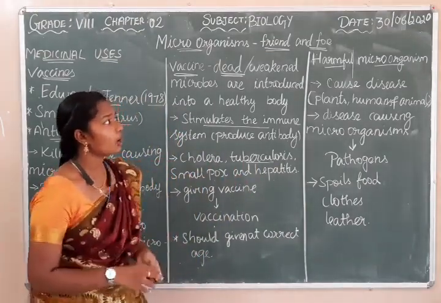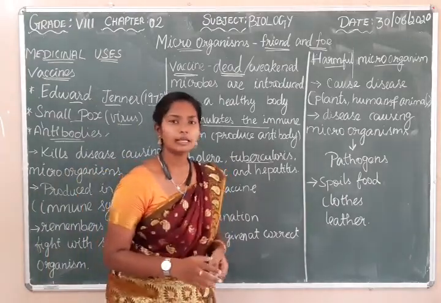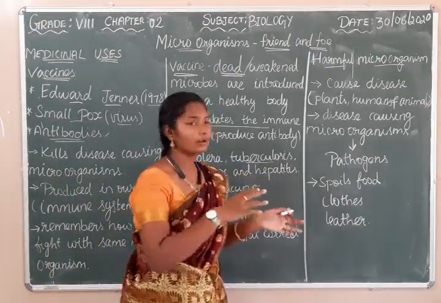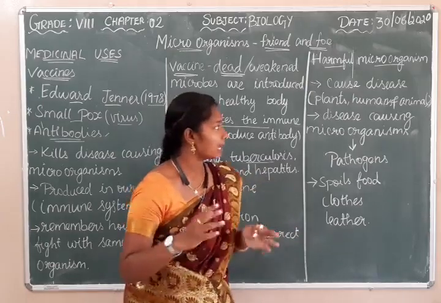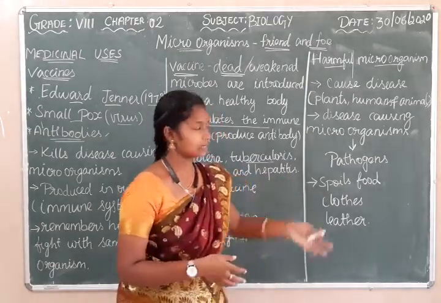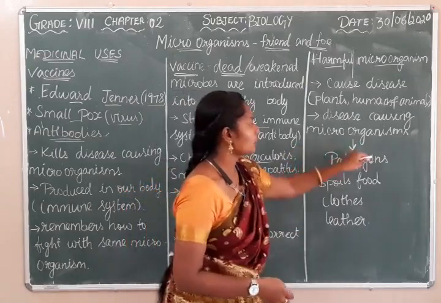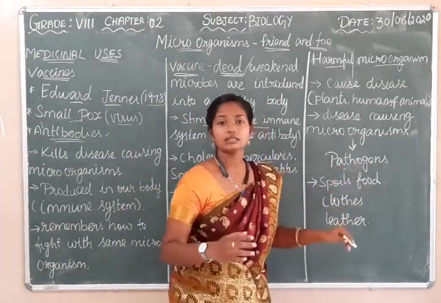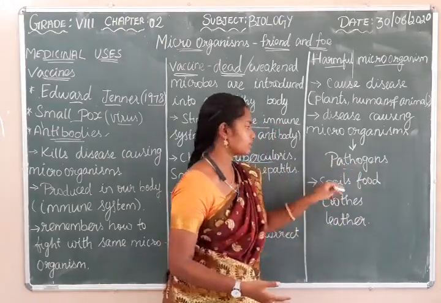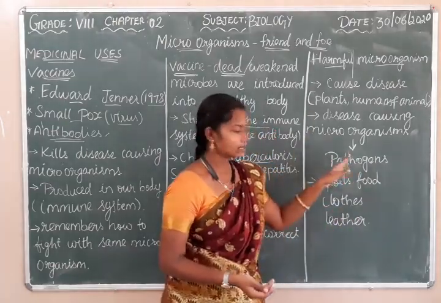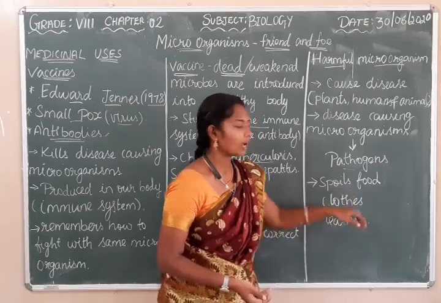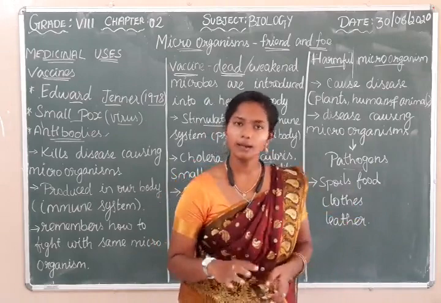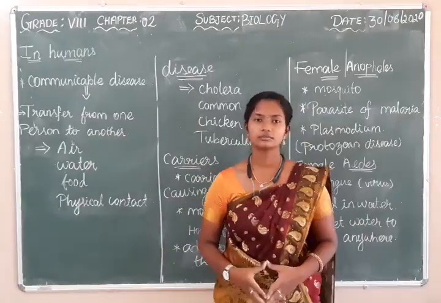Next is about harmful microorganisms. Harmful microorganisms can cause disease. This is not only for a particular group; they cause disease in plants, human beings and animals. Disease-causing microorganisms are called pathogens. Whichever microorganism is causing disease is called a pathogen. Not only causing disease, some also spoil food, cloth and leather. These are also destroyed by microorganisms.